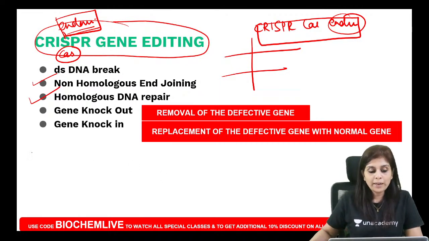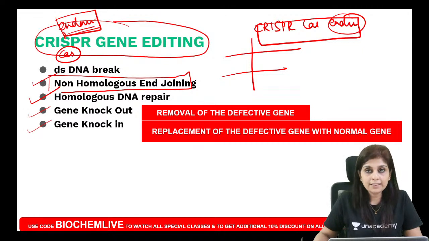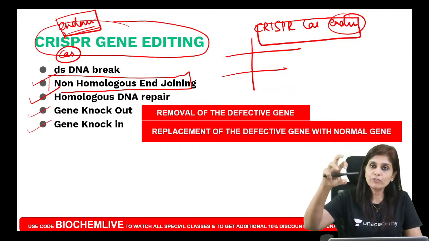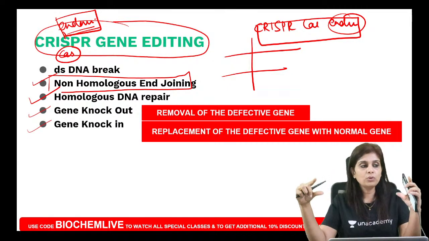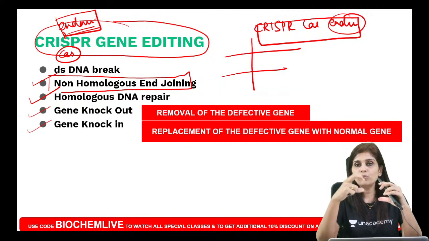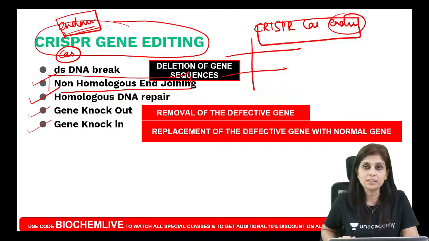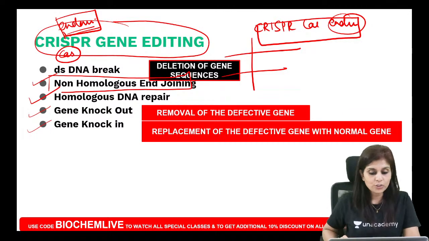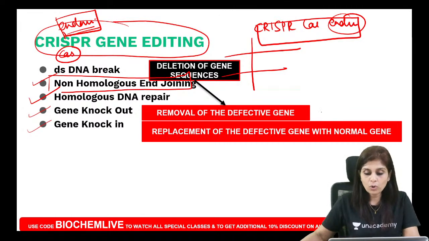Okay. So when will it result in knockout and when will it result in knock-in? If it is non-homologous end joining, very good. If it is non-homologous end joining, there will always be deletion of a few gene sequences. When you try to link two non-homologous ends, you will remove a few sequences and then connect them. So there is going to be loss of a few gene sequences. So what will it result in? It is going to result in knockout. Do you all understand this? Non-homologous end joining results in knockout.